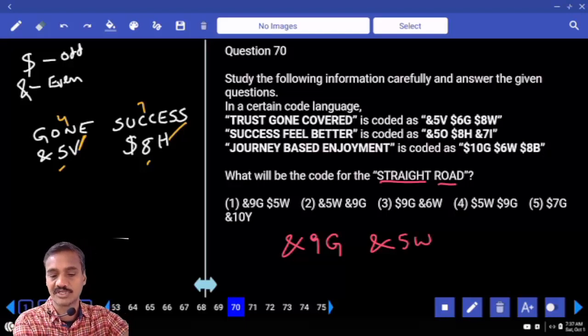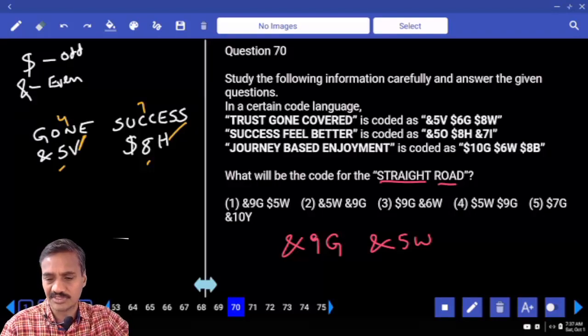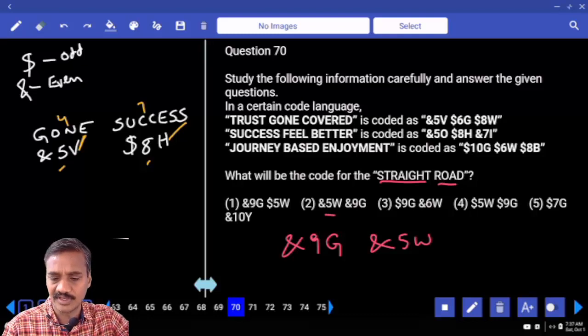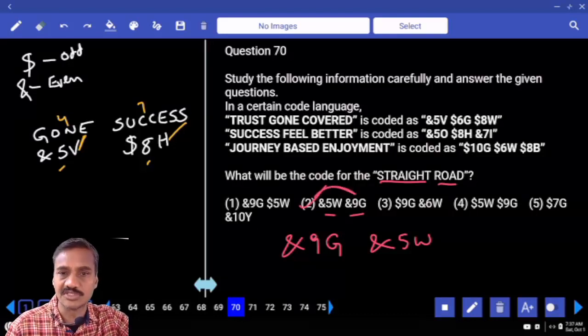And what is your answer here? 9G, $5 and 54 and 5W. What's your answer? And 5W and 9G, choice 2. Clear? Again the codes need not necessarily be in the same order.